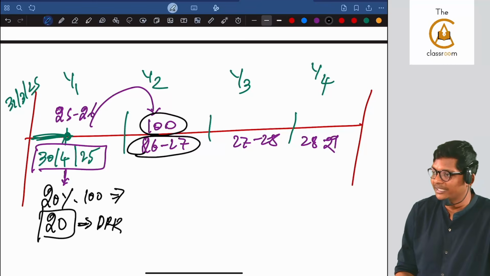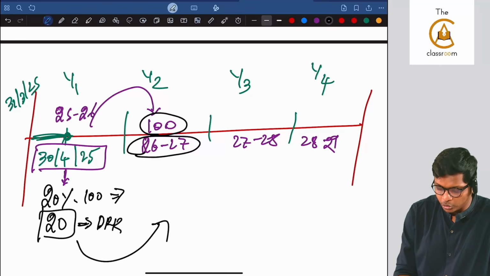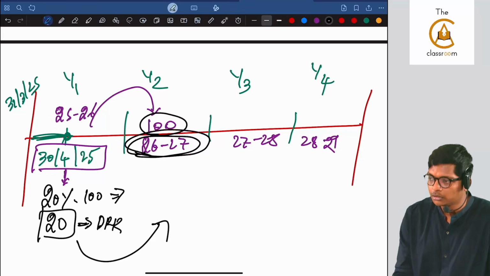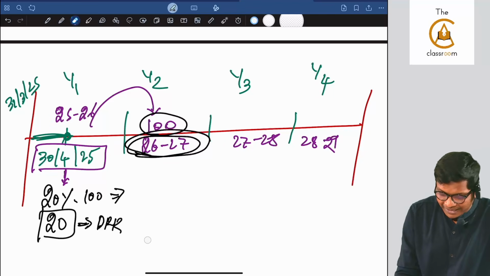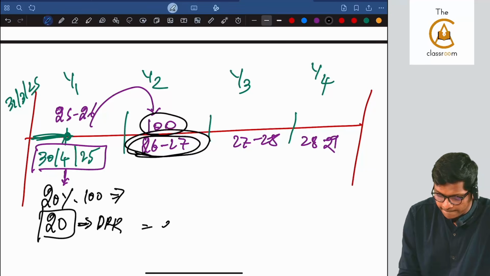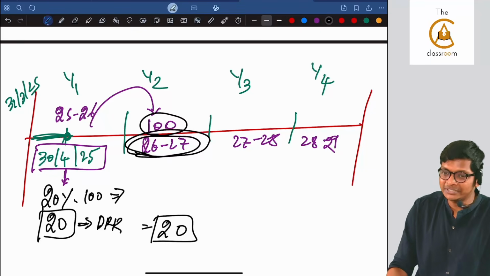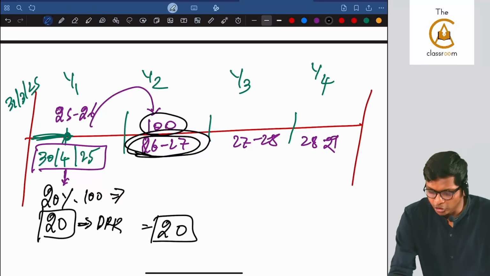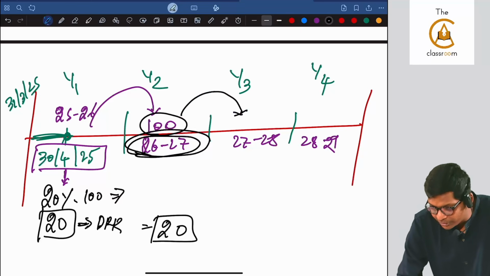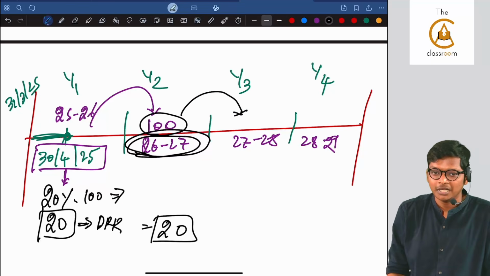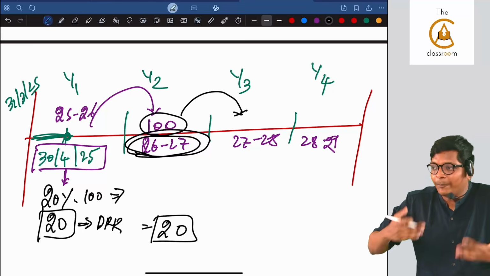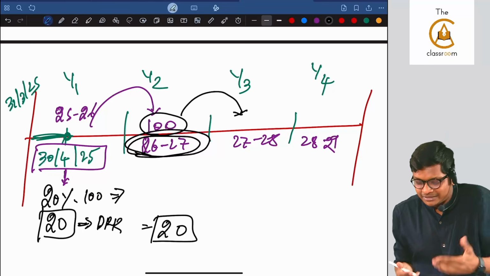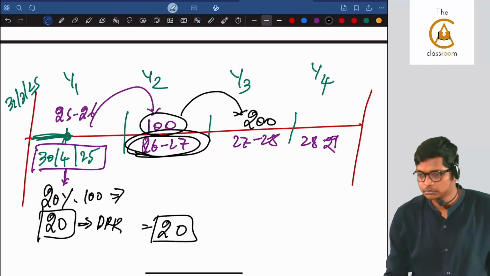Are you following, guys? Now let me go to year 2, next year, which is 26 and 27. What is the balance already available in DRR? 20 is my closing balance because I created last year. And I should also see now what is maturing next year. Correct? I would have issued more deposits. So let's say what is maturing next year is 200.